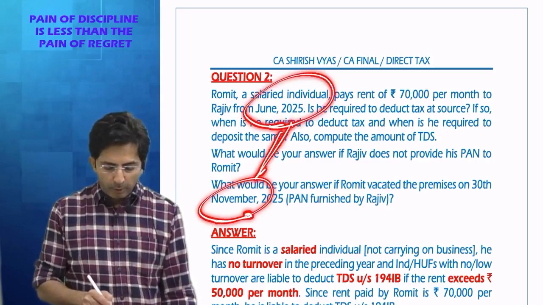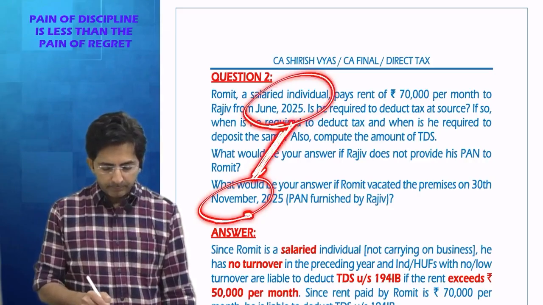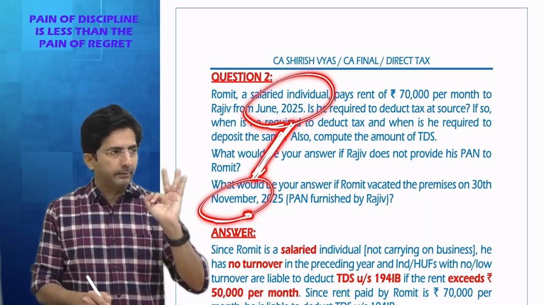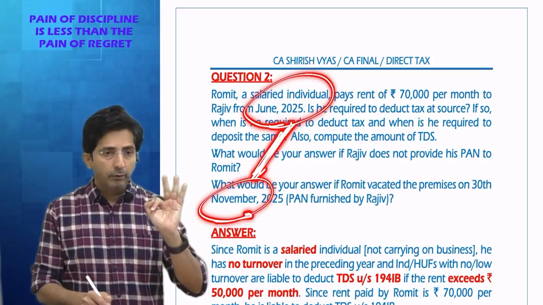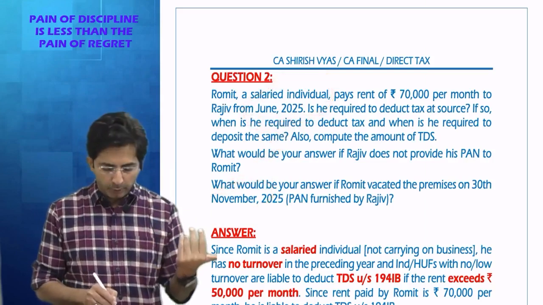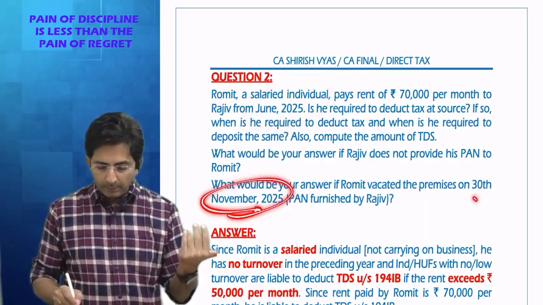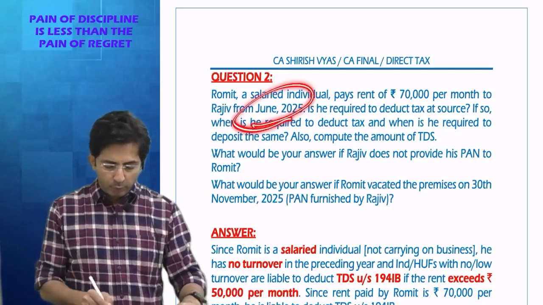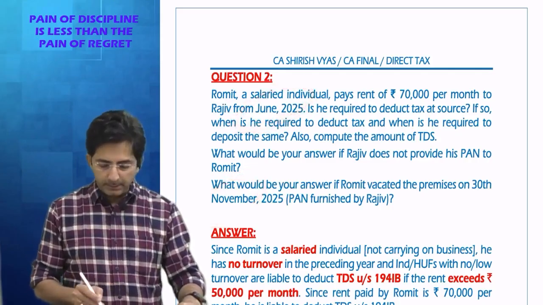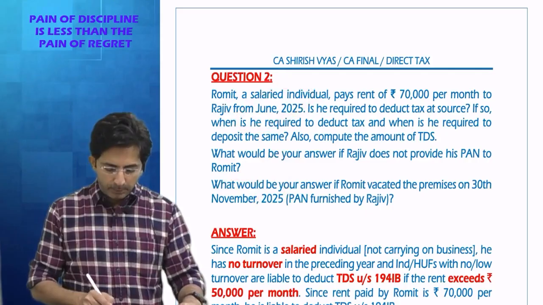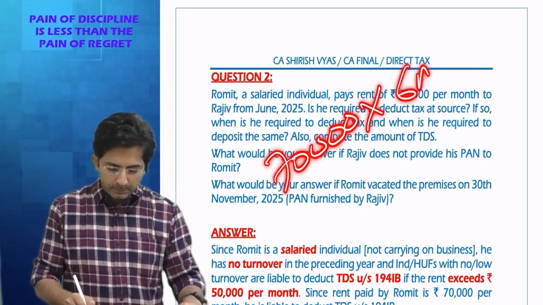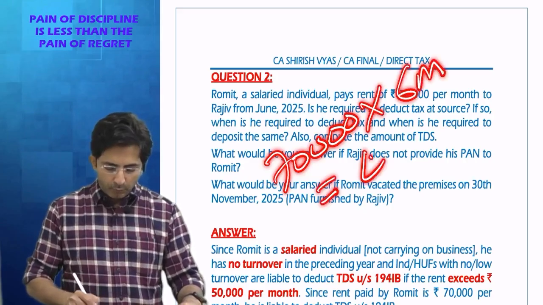From June to November, how many months rent is there? June, July, August, September, October, November, 6 months rent. Now it will not be 10 months rent, it will be 6 months, because you are vacating the property on 30th November. So you will pay rent till November. So from June to November, the rent is 6 months. So 70,000 is per month rent. Multiply by 6 months, that comes to how much?